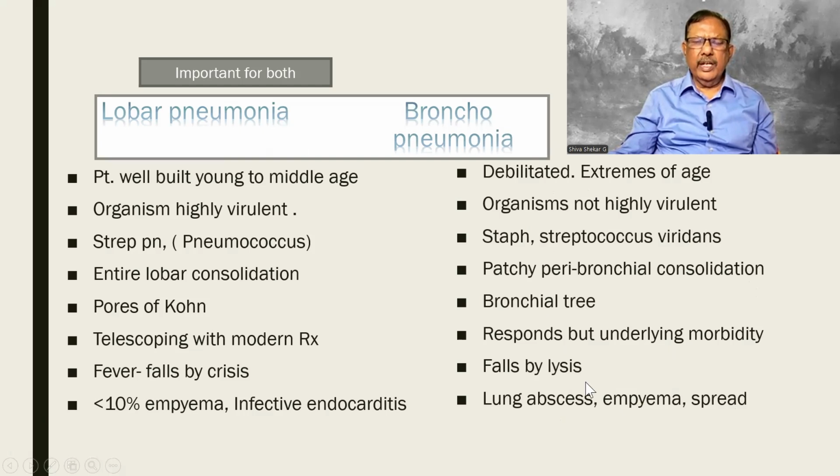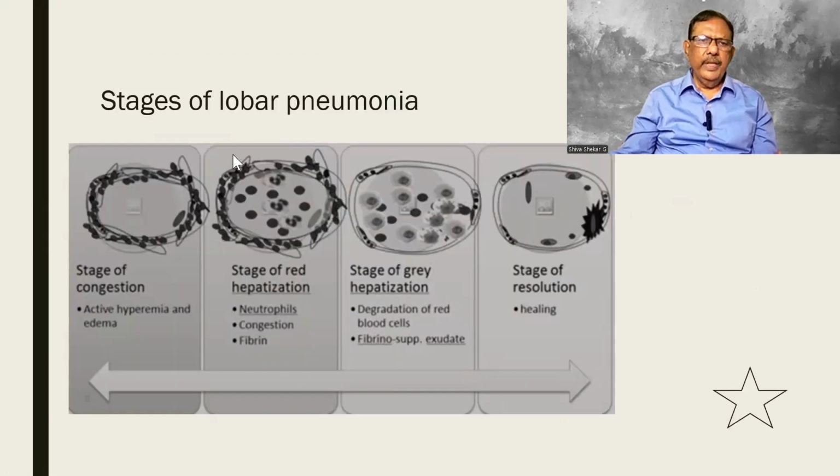So this particular table is important for two answers. These are the stages. Those are normal alveoli, and the alveolar capillaries are filled with RBCs. They come out into the alveolar space, it becomes red in color: red hepatization. Then replaced by the WBCs, so a gray color develops: gray hepatization. Finally, all are removed, and it is called resolution. Lobar pneumonia.